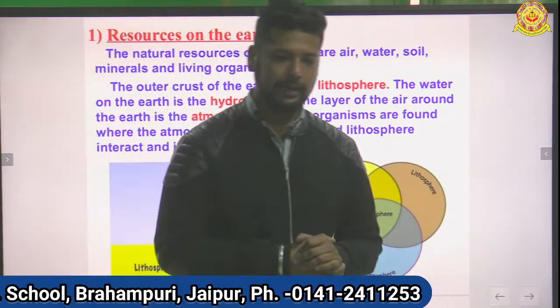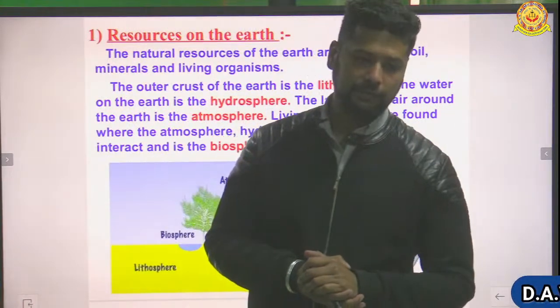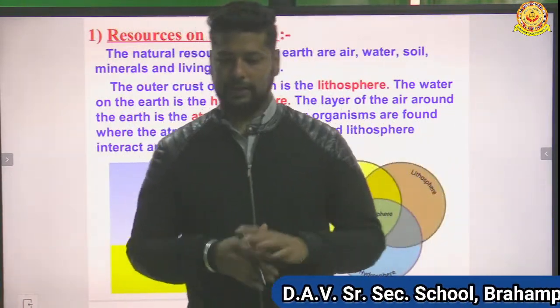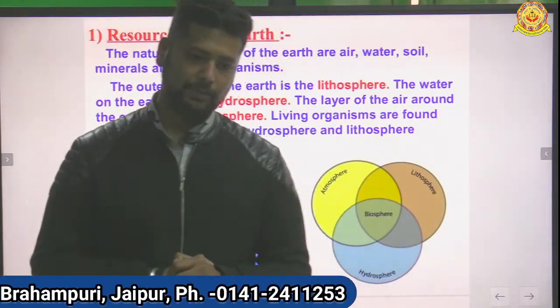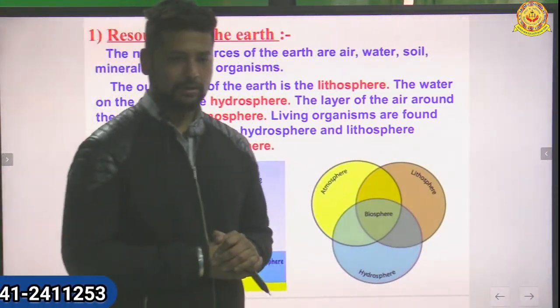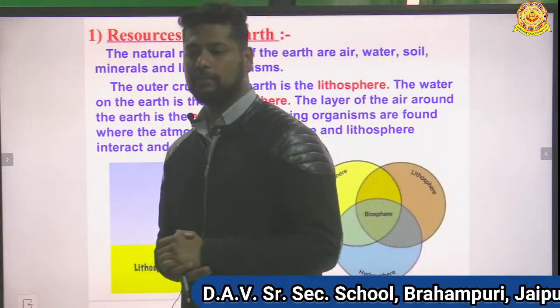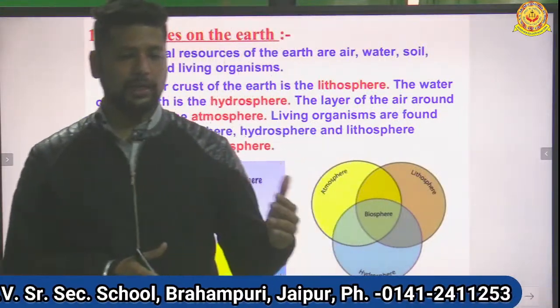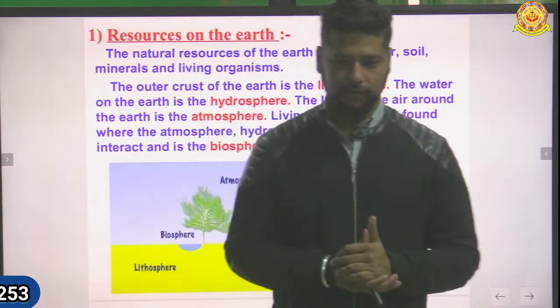We have seen that three major factors are important for life: atmosphere, hydrosphere and lithosphere. When these three merge together, they form the biosphere, and in the biosphere we find two types of components: biotic and abiotic. Biotic components are the living things found in nature, and abiotic components are the non-living things found in nature.